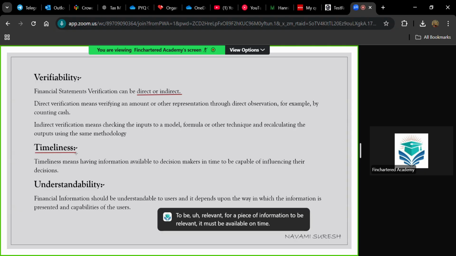And here also we are stressing that sentence itself, timeliness. Timeliness means having information available to decision makers in time to be capable of influencing their decision. Okay, so timeliness, you can include this factor both as a basic characteristic and an enhancing characteristic. Timeliness means every piece of information included within the statement must be updated. It must be up to date. No outdated information will be given in the statement.